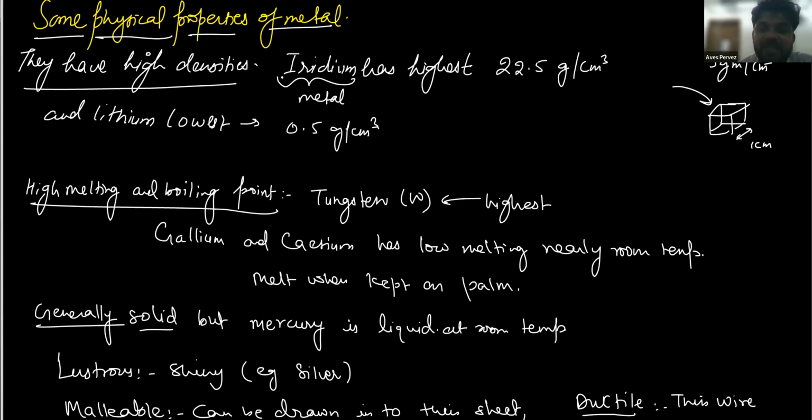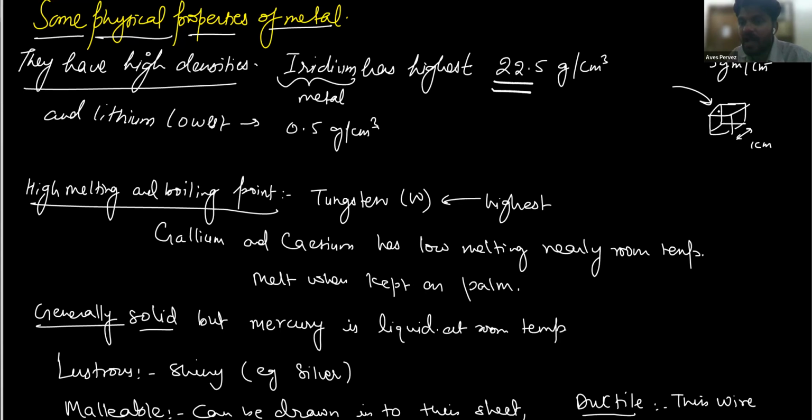They generally have high density, and the highest one is that of iridium. Iridium is the metal which has the highest density, and that is 2.25 gram per centimeter cube. And lithium, the lowest one, has 0.5 gram per centimeter cube. Got it? Iridium has the highest density, and lithium the lowest density. That means lithium is the lowest.